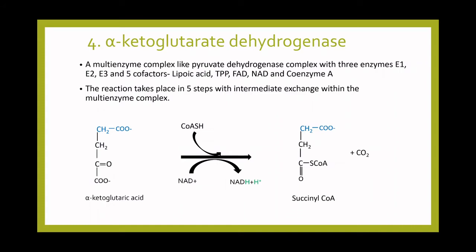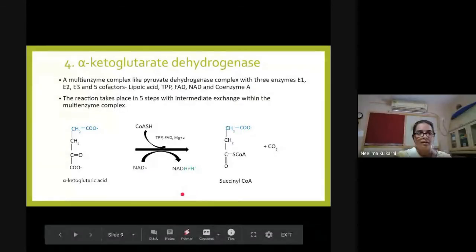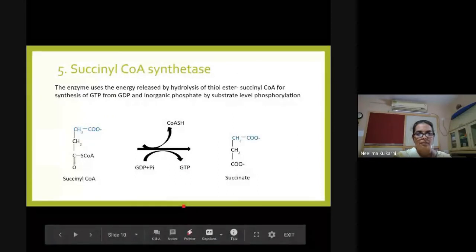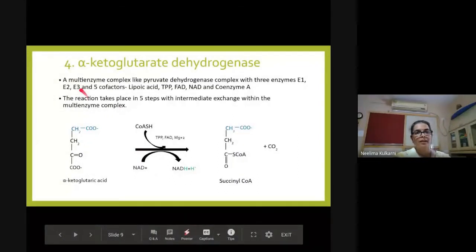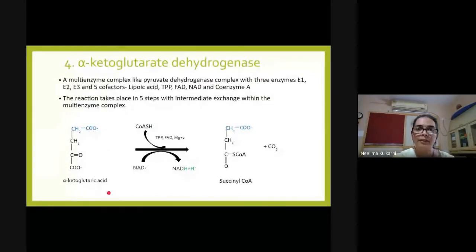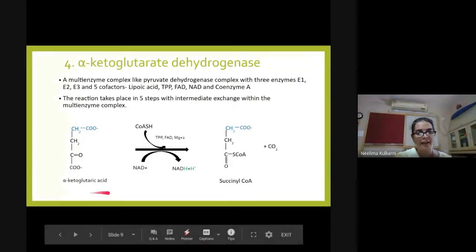Although shown here as a single reaction, the reaction takes place in 5 different steps as mentioned. Again this is oxidative decarboxylation like the pyruvate dehydrogenase reaction, and in 5 different steps alpha ketoglutaric acid is converted to succinyl coenzyme A plus CO2.